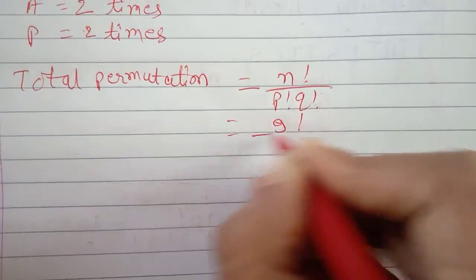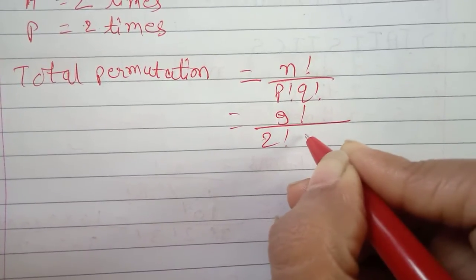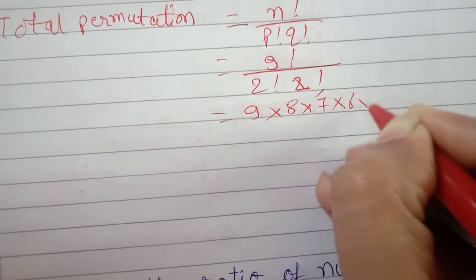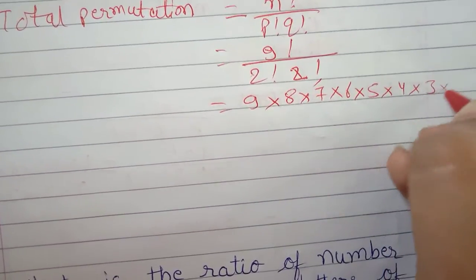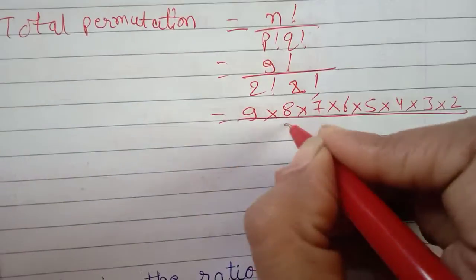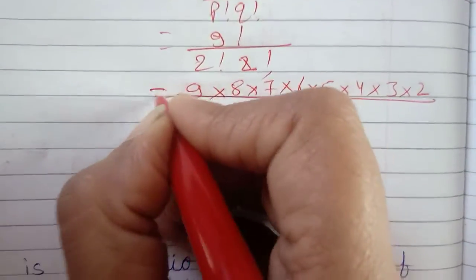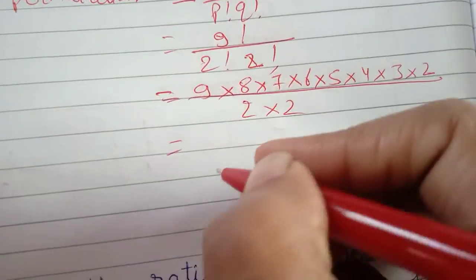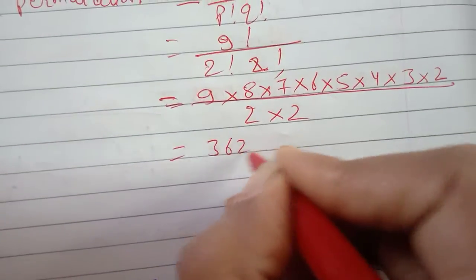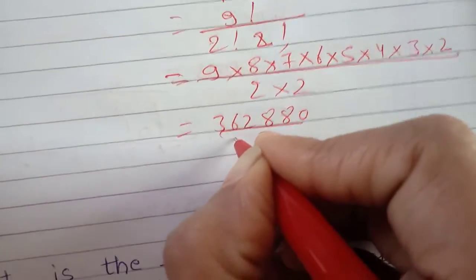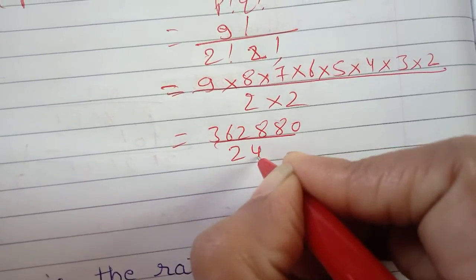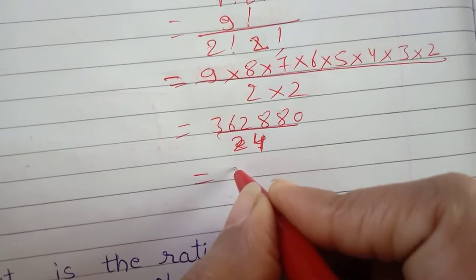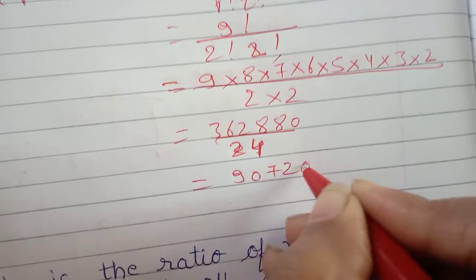Now n is 9 and your p is 2 and q is also 2. Now we'll bifurcate 9, 8, 7, 6, 5, 4, 3, 2 upon 2 into 2. Now when we'll solve this, we'll get upon 20, that is 4. So that is equal to 90,720.